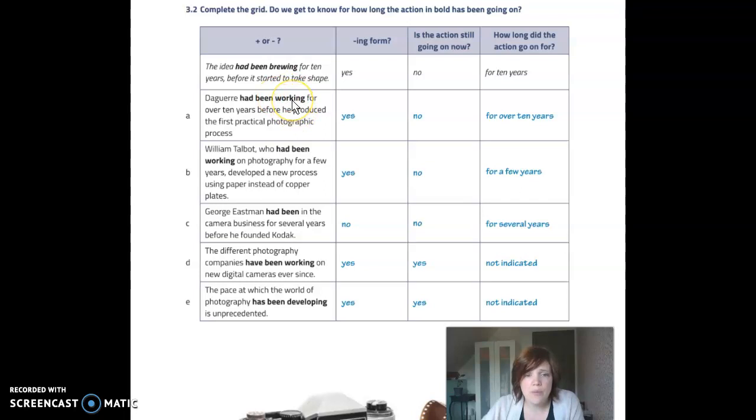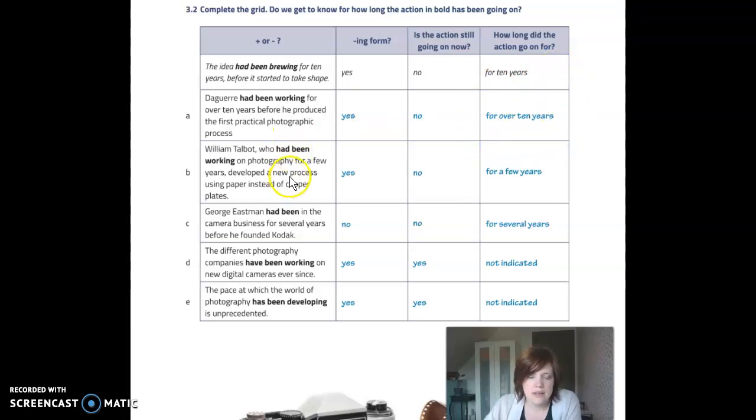He had been working is what happens first. He first works on the invention and then he produces something. Had been working is in the past perfect, but the past perfect continuous tense, not simple tense, but the continuous tense, because you focus on the duration of the activity, which is over 10 years.